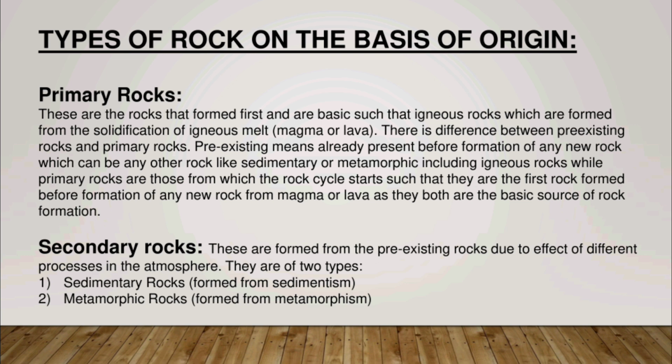But pre-existing rocks means rock which is already present before the formation of any other rock, which can be sedimentary or metamorphic, including igneous rock. Now let's find out what secondary rocks are. Secondary rocks are formed from pre-existing rocks due to the effect of different processes in the environment. It can be due to pressures, temperatures, compaction of sediments. There are two types of secondary rocks, which are sedimentary rocks and metamorphic rocks.